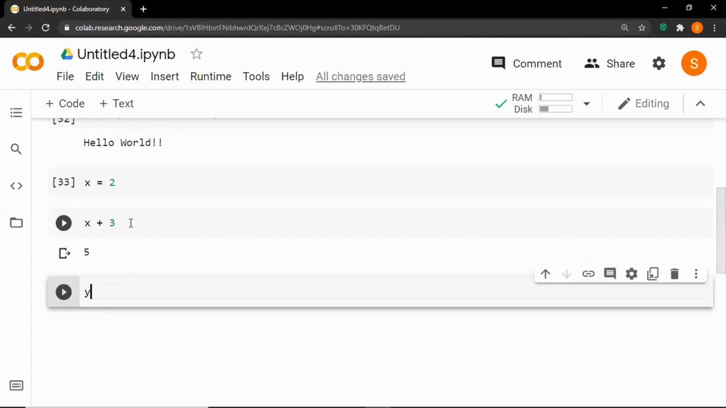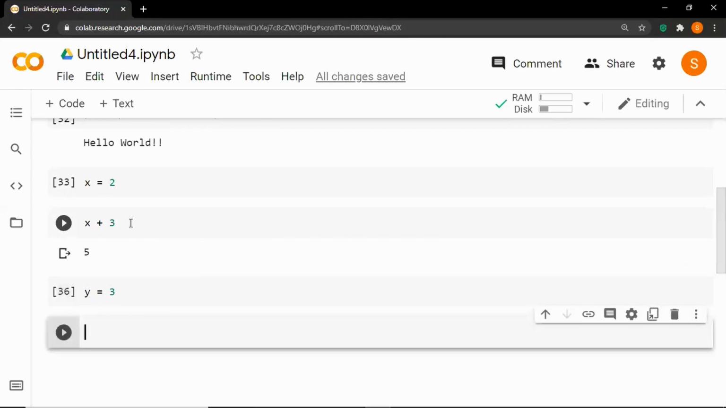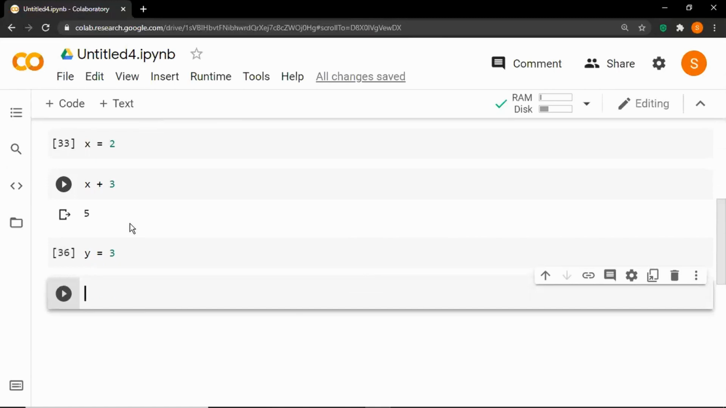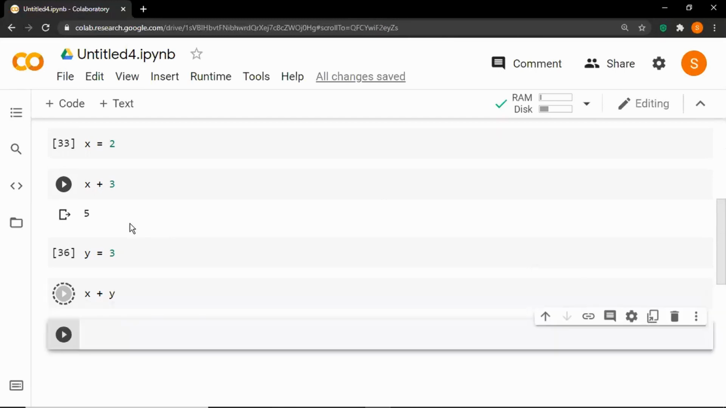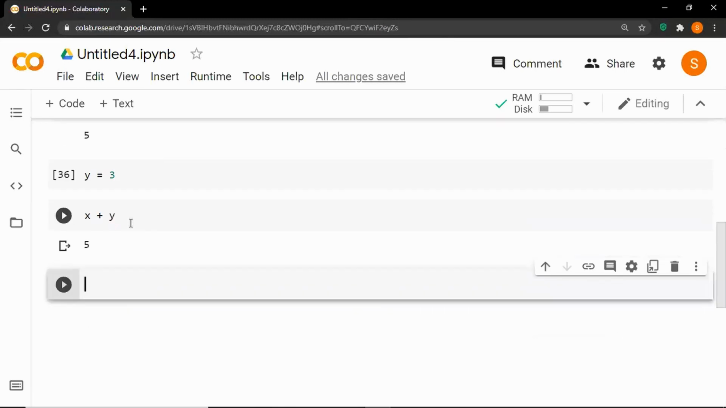So let's declare one more variable. Let's say y is equal to 3. Now we have two variables, or let's say two boxes, x and y. Now say x plus y. That works and it will give an output as 5.